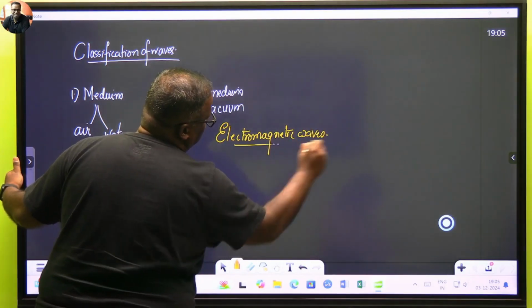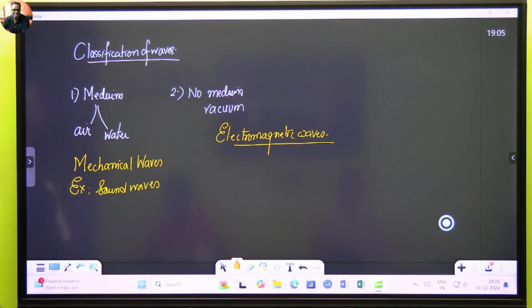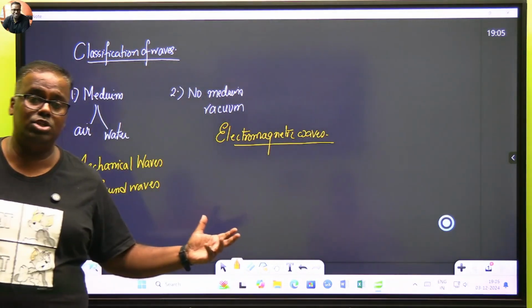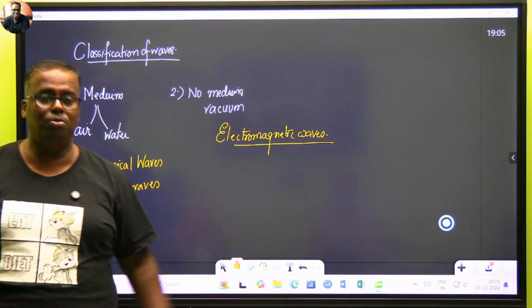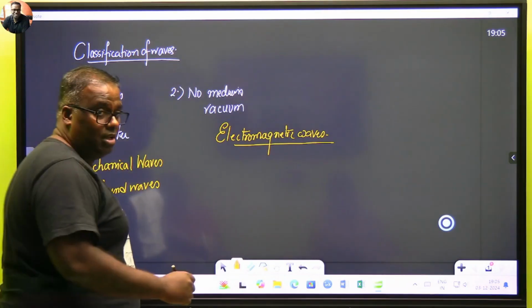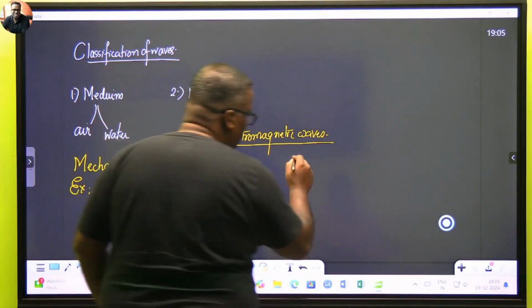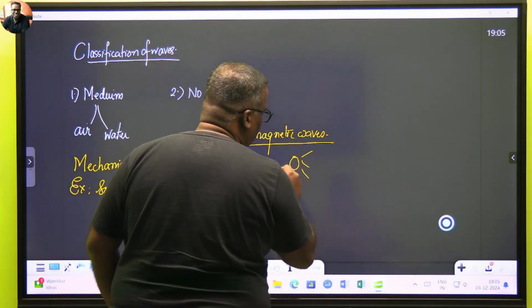Electromagnetic waves. This will be our third chapter in this unit. Electromagnetic waves are waves which do not need any medium for propagation. Example, as I told you, what are you getting from the sun? See, the example will become very clear now.